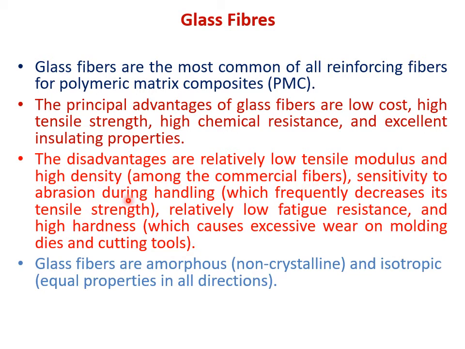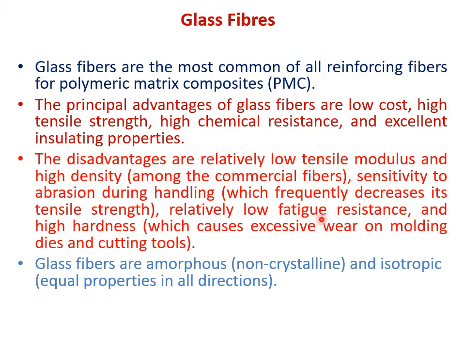It is sensitive to abrasion during handling. तो कार्बन फाइबर्स क्या होते हैं? They are easily abraded, and because of that its strength reduces, and because of that once the glass fibers are produced they have to be coated with a certain kind of a size, right, which has anti-static agent in it, which has lubricant in it, which has film former in it, right? So those details we'll be discussing. That is to improve the abrasion resistance of the glass fibers.